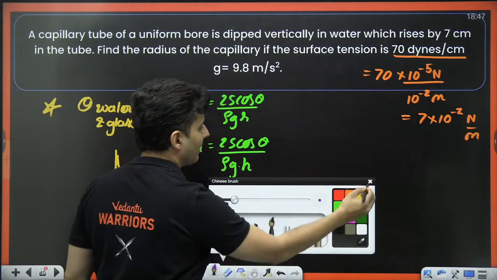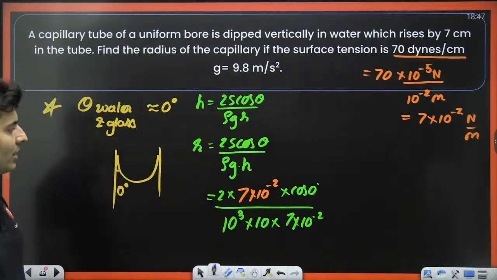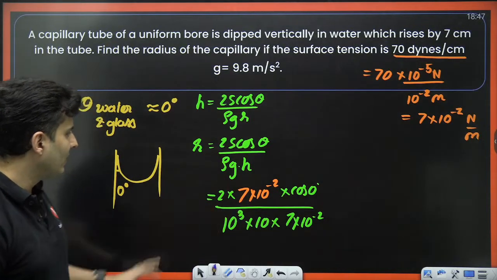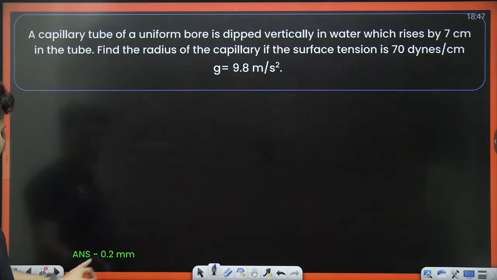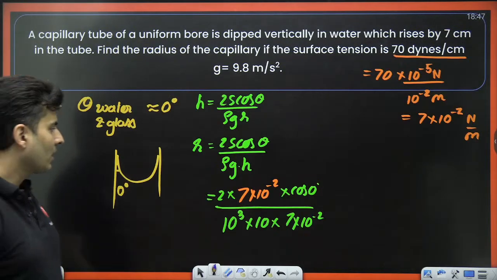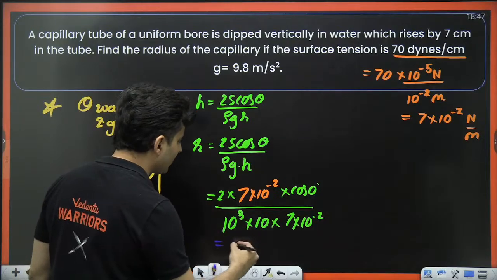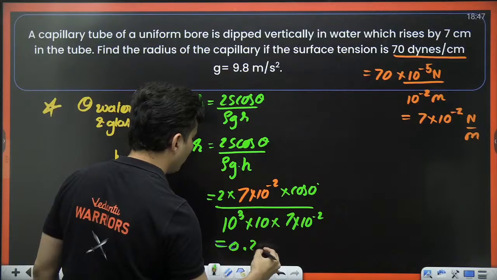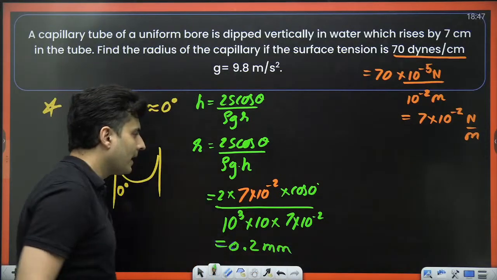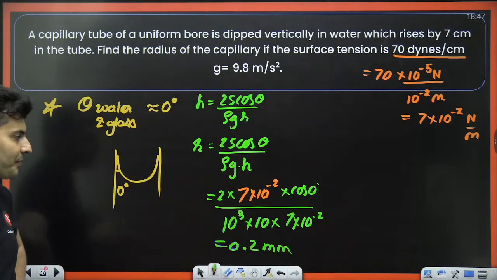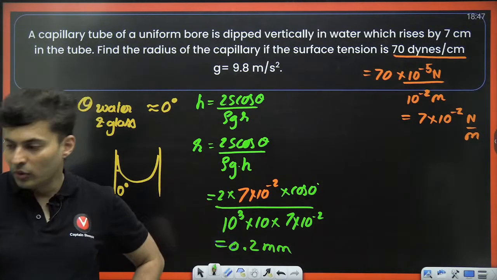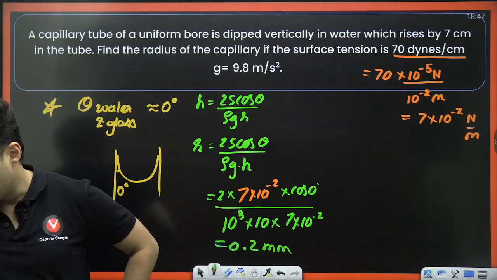How much will the answer come out to be, my dear warriors? Just check it out. This 10 will cancel. I think it should be coming out as just 0.2 millimeters or something. Yes, it is coming out as 0.2 millimeters. Is that okay, my dear warriors? Understood? Clear? Can we move ahead? Yes. Awesome.